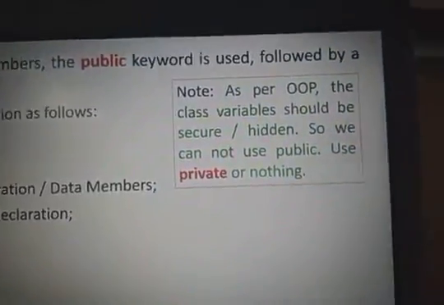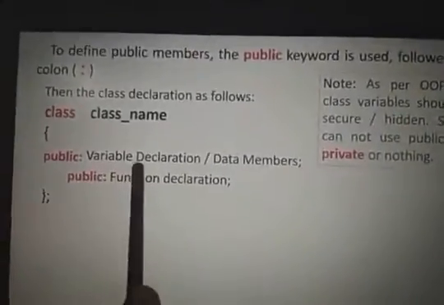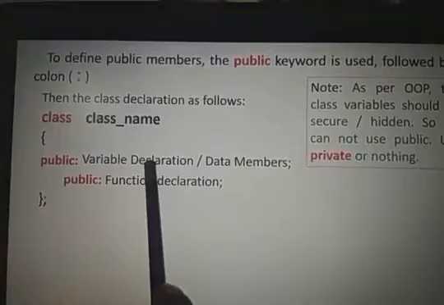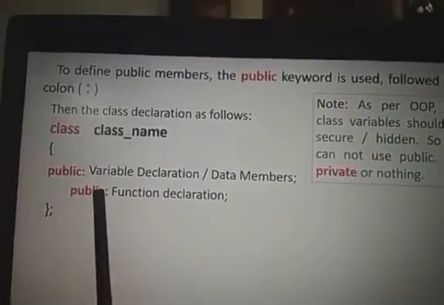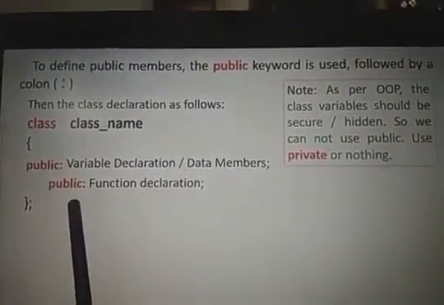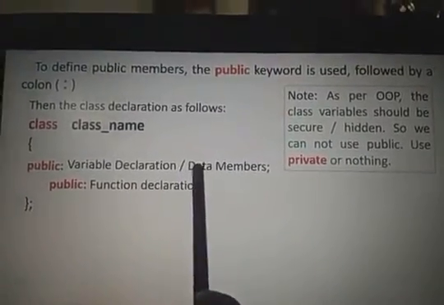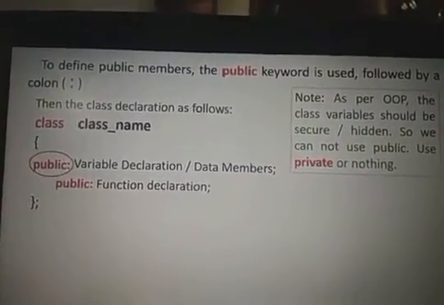Then we can go for private variables. It means that the variables which are declared in the class should be private. The function may be public, but the data members or variables should be private. So then just go for the public.